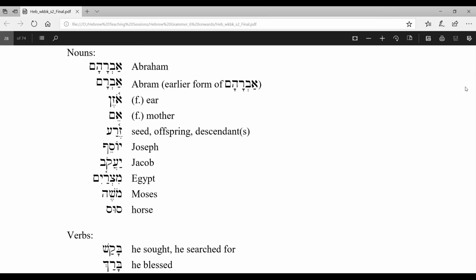Hussein. Now you know that body parts are feminine in gender. That means ear. Then Im, mother. Then Zerah, seed, offspring, descendants.